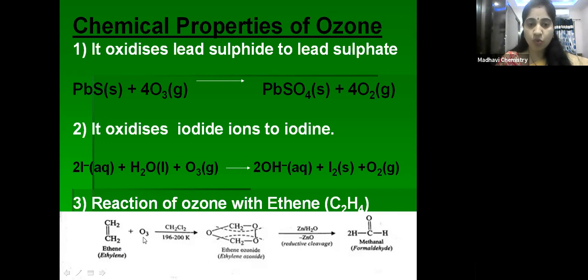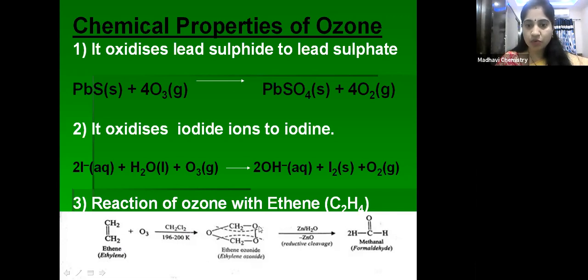When it reacts with O3, an addition product is formed, which is called an adduct. So ethene ozonide or ethylene ozonide. See the structure of ethene ozonide. So in place of a double bond, this O3 gets attached to CH2 like this.